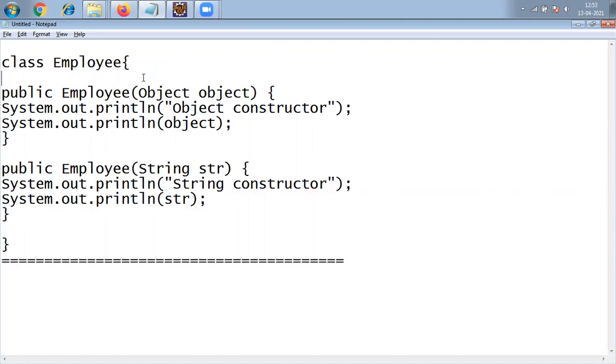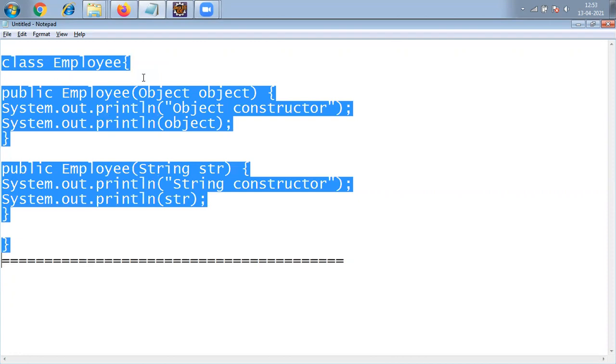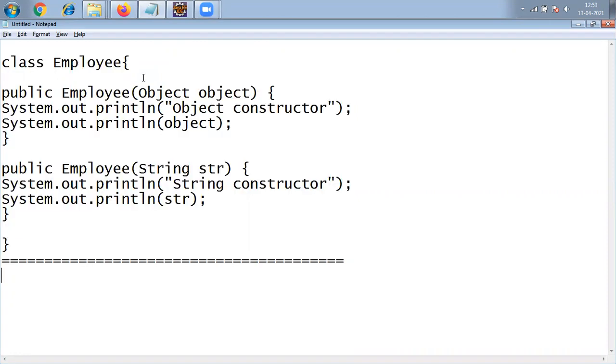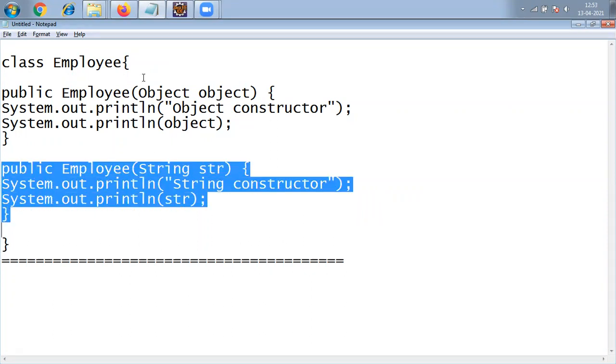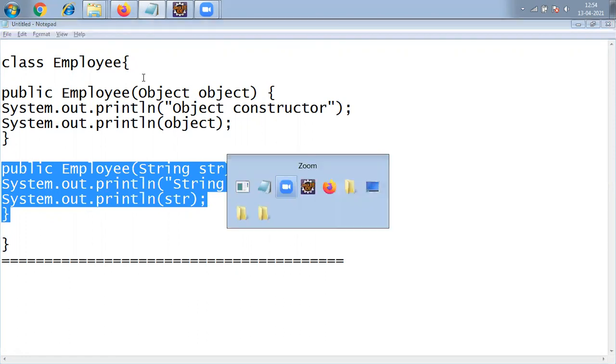So if I use these two constructors in the Employee class, what will happen? Will I get any compile time error? That is the first question. The second question is, if I pass a string directly, what will happen? And if I pass an object, what will happen? I mean, which constructor will be executed? That we are going to discuss. Approximately three to four cases are there. Each and every case we will discuss in detail.